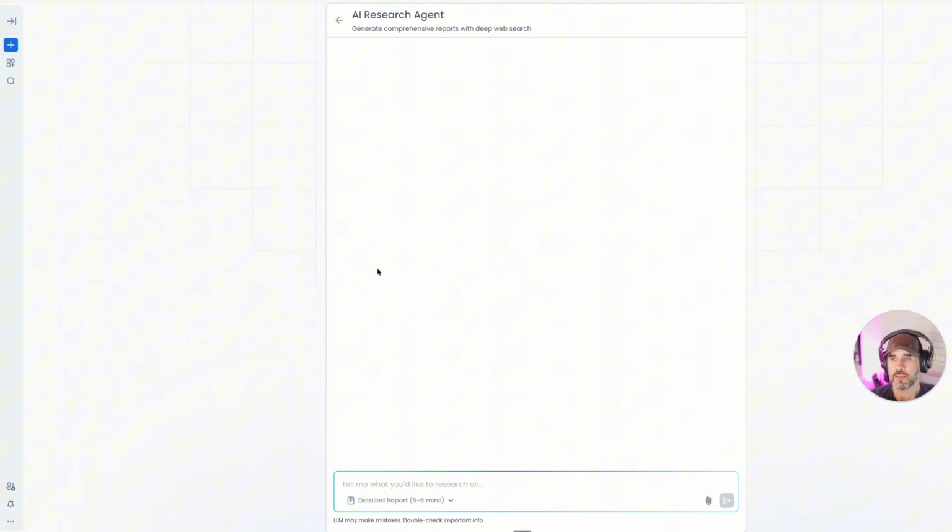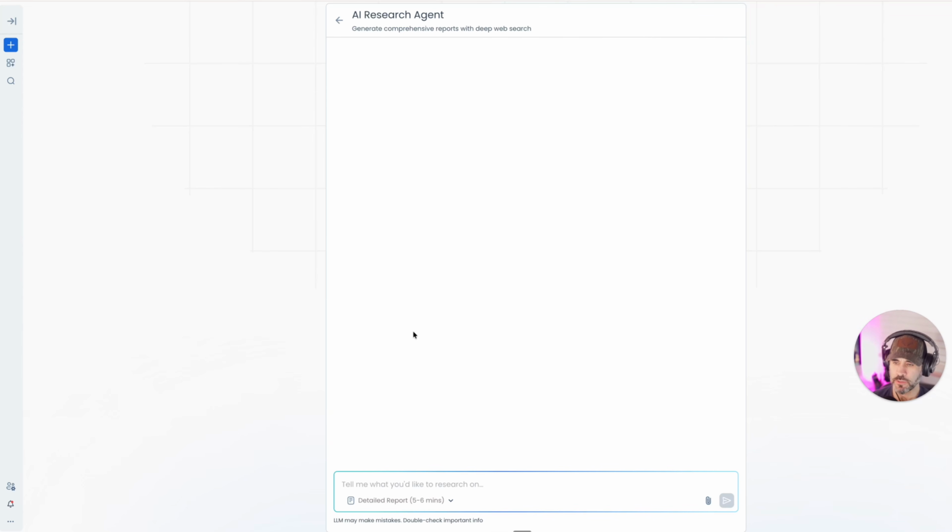So one of the things that I'm working on in the background is an app, I guess you can say, for myself that is going to help me write in a very specific way that I'm training it to do. And I want to do a little bit of research on something, and I'm going to do a detailed report because I want it to be extensive. The reason is because we're going to use it for another thing that I found out about that is awesome as well. It was really, really cool. We're going to get to that here in a moment.